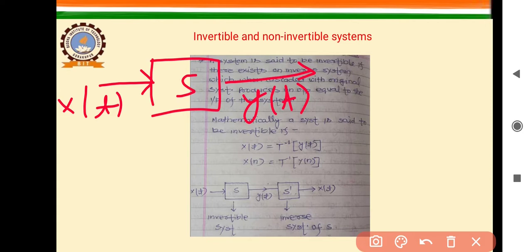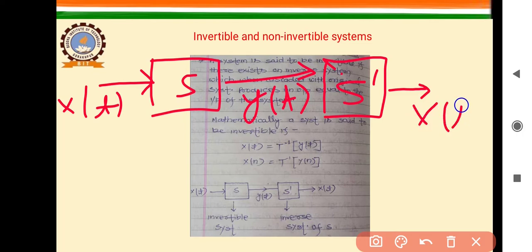If there exists another system S dash, such that if the output of the first system is given to S dash, it produces the input of the first system, which means it produces x(t) itself. Then x(t) is given to the system S, and the output of S is given to S dash, and the output of S dash is x(t) itself.